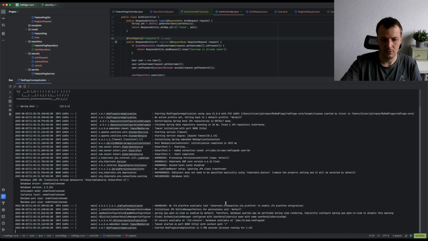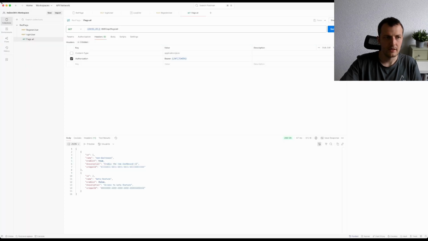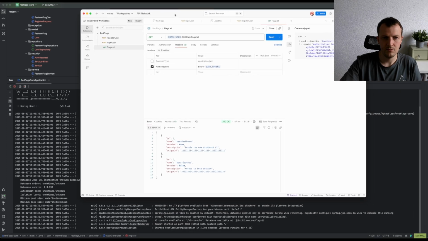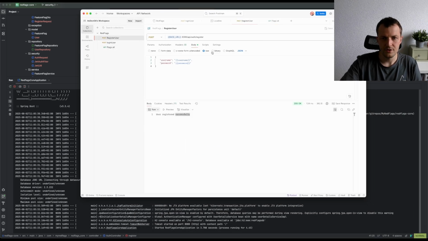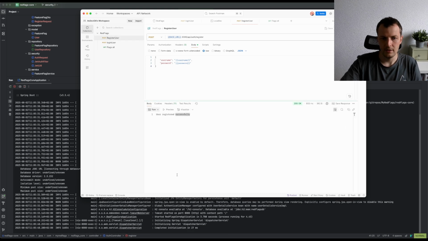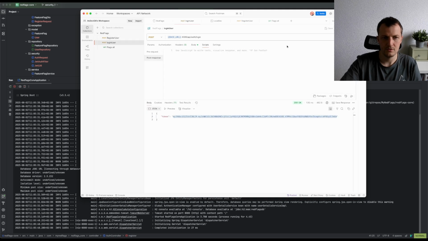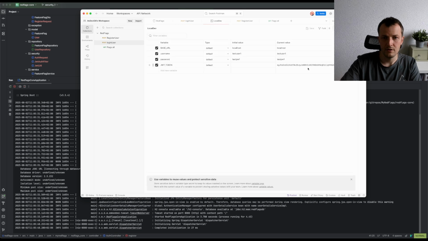I started a Postman collection, so we can test a bit and see a bit. So I have the register user, I hard-coded test user and test password for now, and we can see it successfully registered a user. Then we can log in this user, and we get a JWT token that we can set in our environment.